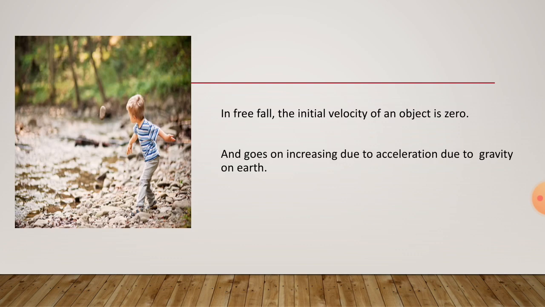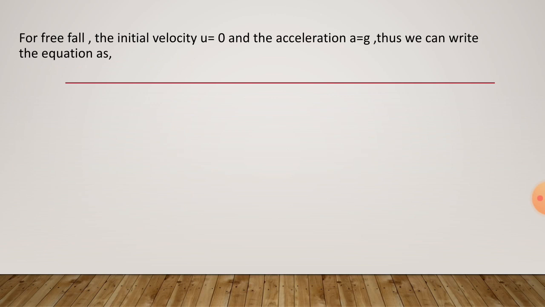In free fall, the initial velocity of an object is 0, and it goes on increasing due to acceleration due to gravity on the earth. Initial velocity of an object is what? 0, but it goes on increasing as we release the stone because of acceleration due to gravity. For free fall, the initial velocity u is equal to 0 and acceleration a is equal to g.